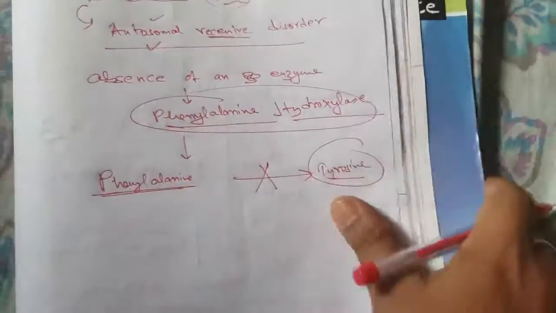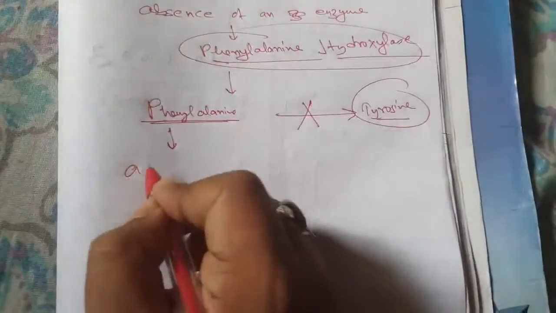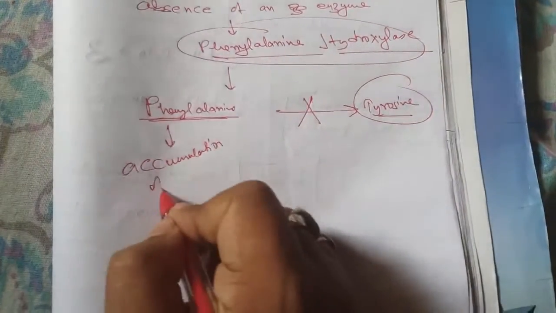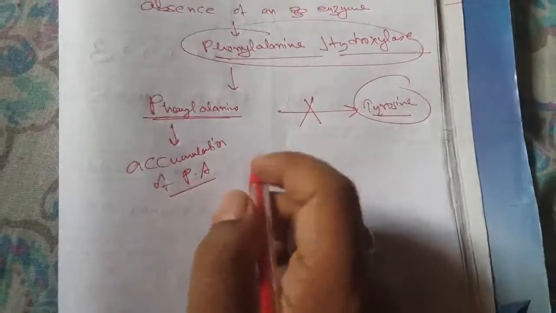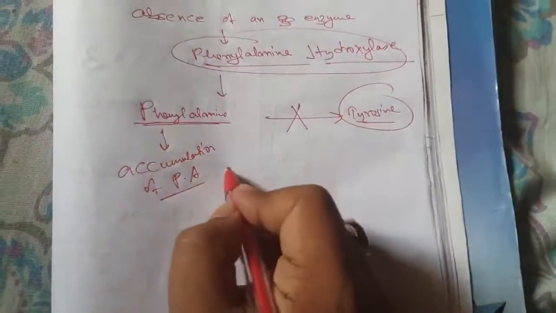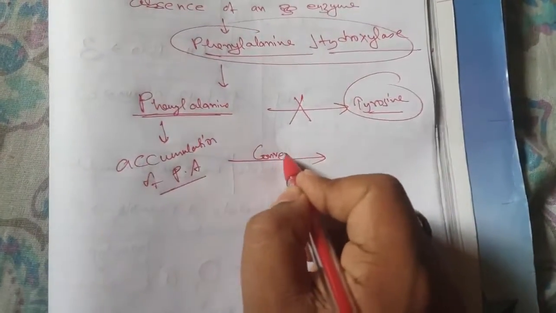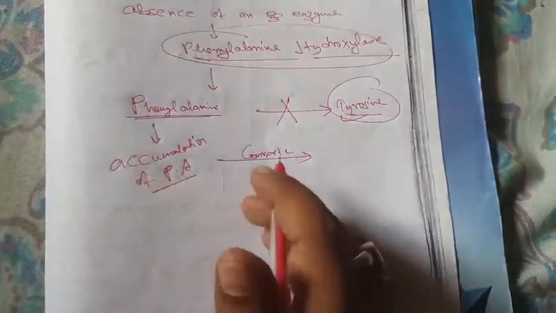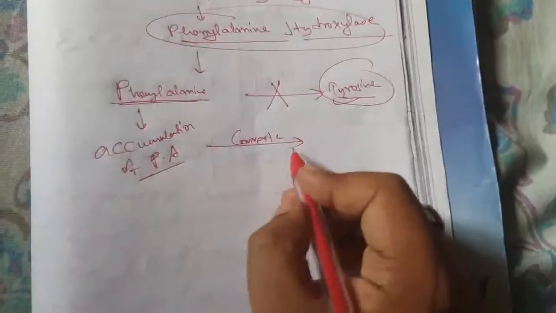So there will be accumulation of more phenylalanine than normal, which, if it is not getting converted into tyrosine, will get converted into phenylpyruvic acid.